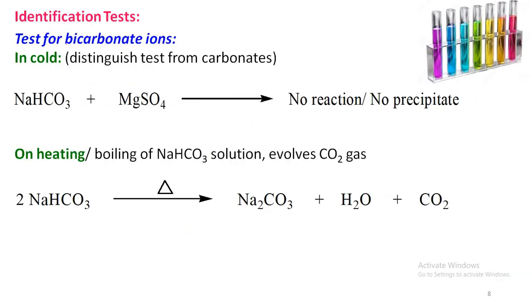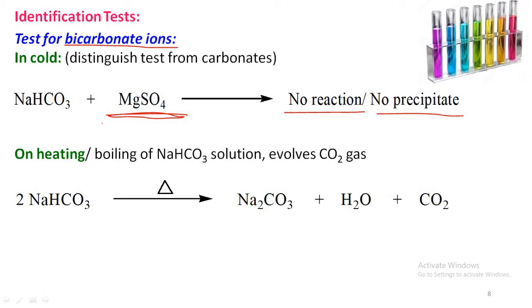Coming to the identification tests for the bicarbonate ions. The sample consisting of bicarbonate ions, on treatment with magnesium sulfate in cold condition, gives no reaction and no formation of precipitate. That indicates that bicarbonate ions are present.